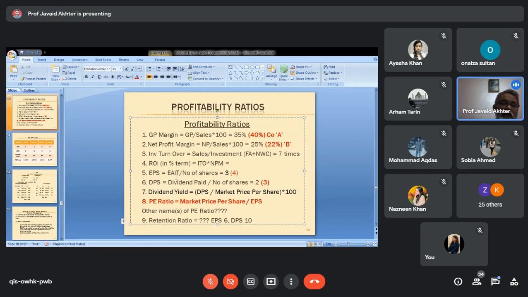If the company, compared to other firms in the same industry or compared to its own record, is maintaining a stable EPS, or an EPS which is continuously increasing gradually, it shows the good financial health of the company. Any other question?